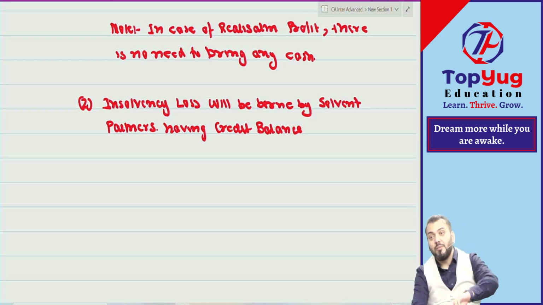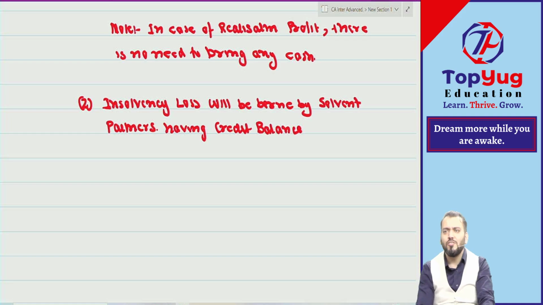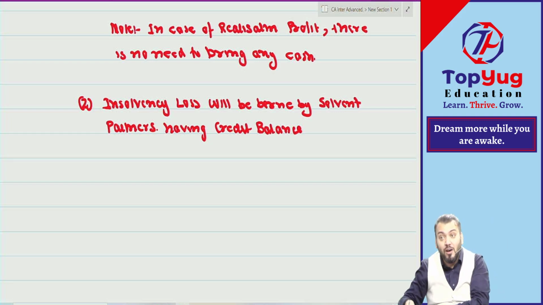Means any solvent partner having debit balance will not bear the insolvency loss. Once again, maha bakwas point. It might happen any partner has a debit balance. It does not mean he will not bear it. Why would he not bear it? Then I will make my capital a debit balance. Are you able to understand? Correct. There is no logic behind this. Once again, it might happen that in that case some partner was having a debit balance and they said no, you will not bear because you are also a good person. But a case was decided as per this principle, and we need to follow this rule now.